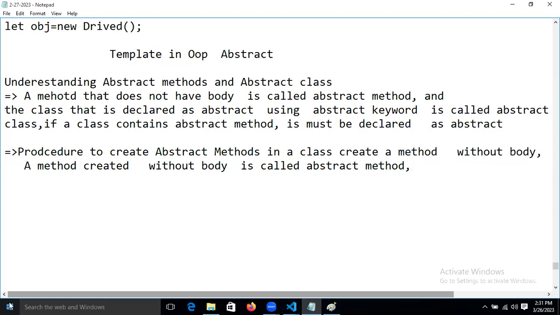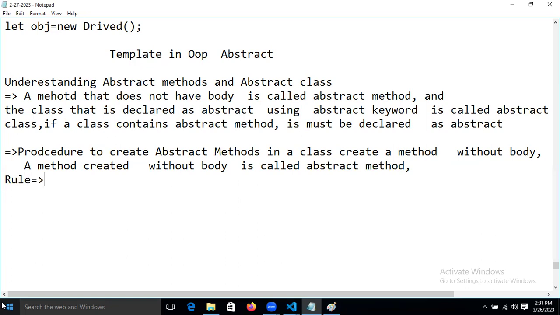What is the rule to create abstract classes and abstract methods? Don't worry, guys, I will touch each and every interview question as well as the answer also. Now let's start.